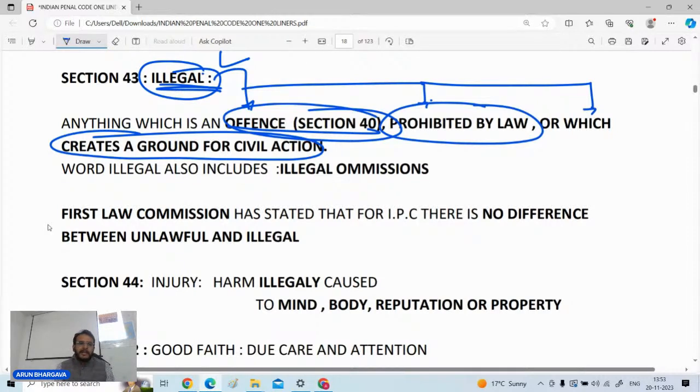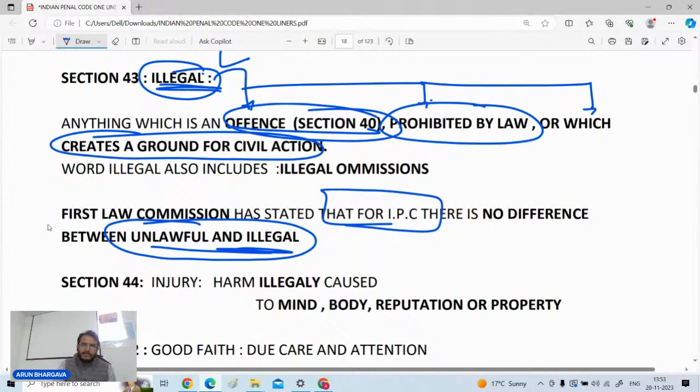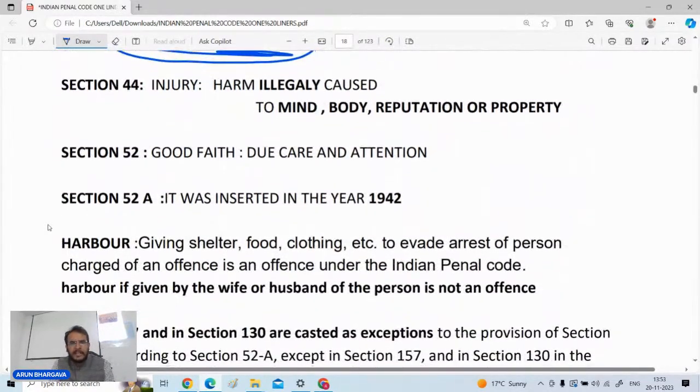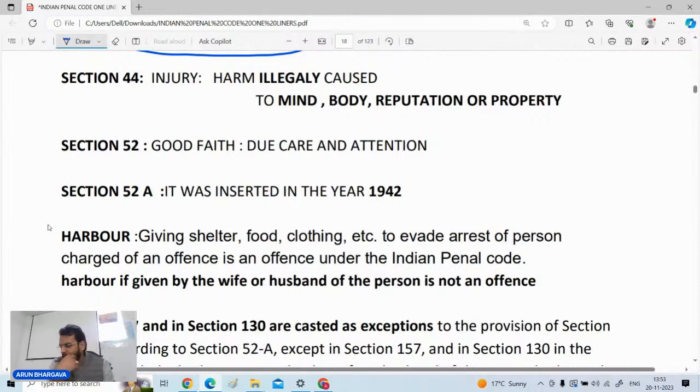And apart from that, in the first law commission it was stated that there is no difference between unlawful and illegal with respect to the Indian Penal Code. अगर आईपीसी में कहीं पे अनलॉफुल या इलीगल वर्ड डाला गया है तो इन दोनों में कोई डिफरेंस नहीं माना जाएगा. Another question, from section number 44, is what is meant by injury?